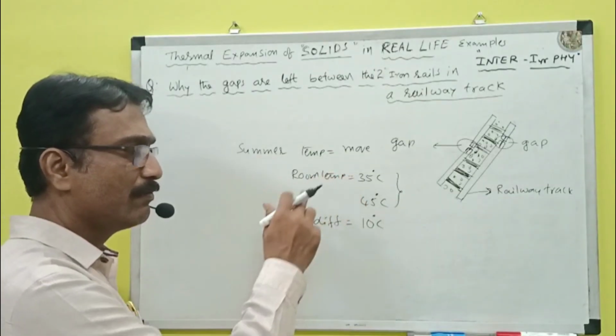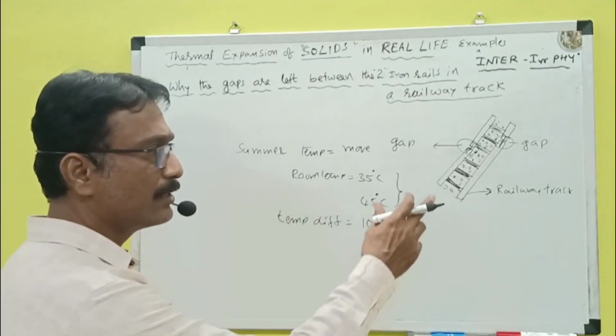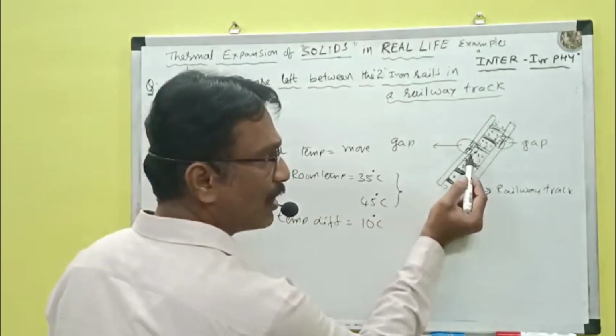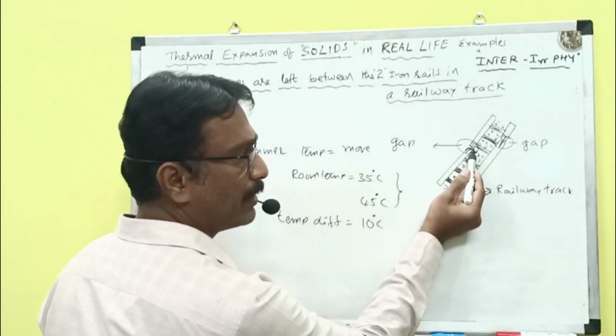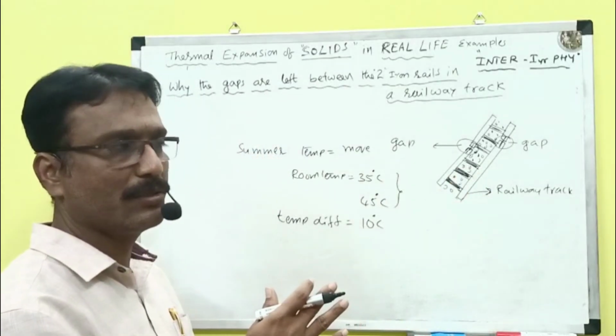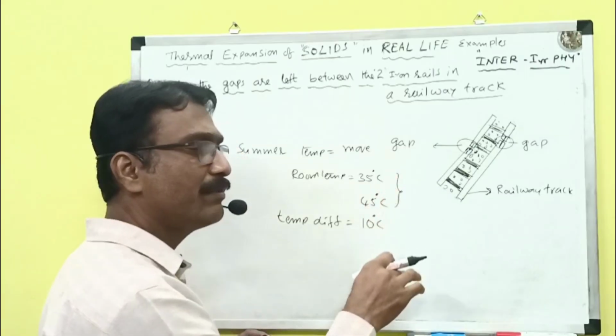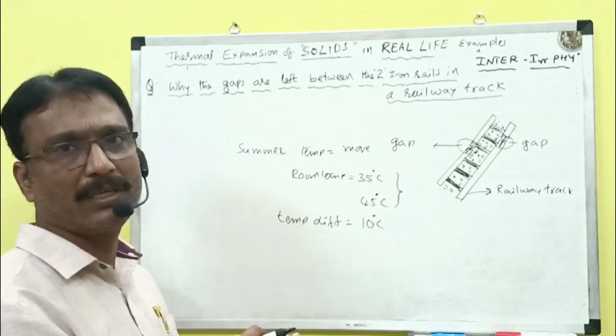So for every rise of 1 degree Celsius, this iron material expands. If it expands, the gap will be covered and it will not be even, so it will buckle like this. So if the gap is left, during the summer it can be covered.